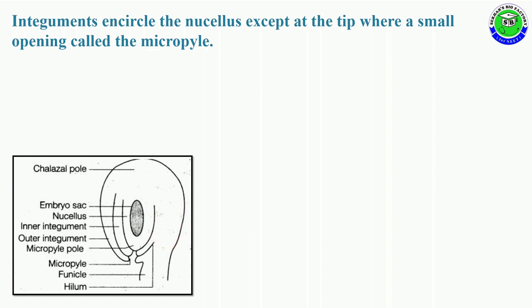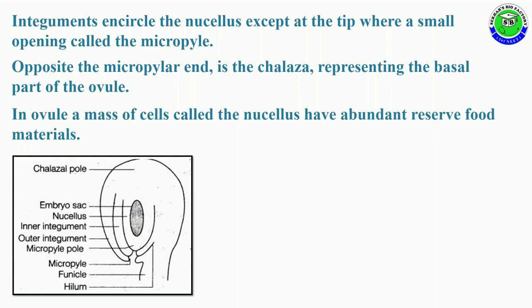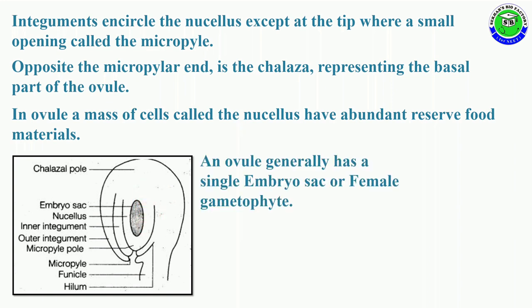The integuments encircle the nucellus tissue except at the tip, where there is a small opening called the micropyle. Opposite to the micropyle is the end called the chalaza, which represents the basal part of the ovule. In the ovule, a mass of cells called the nucellus is present, having abundant reserve food materials. An ovule generally has a single embryo sac or female gametophyte after its maturation. So these are the valid points for the answer.